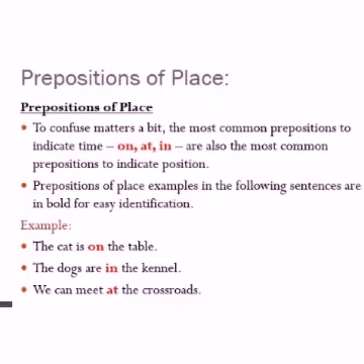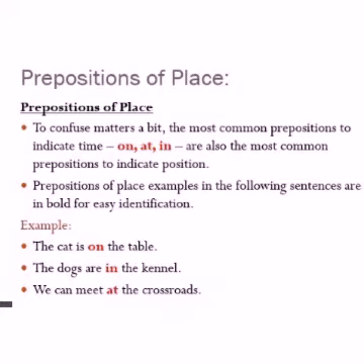To confuse matters a bit, the most common prepositions to indicate time, on, at, in, are also the most common prepositions to indicate positions, the place. Prepositions of place: examples in the following sentences are in bold for easy identification. Let us see the examples. The cat is on the table. The dogs are in the kennel. We can meet at the crossroads.